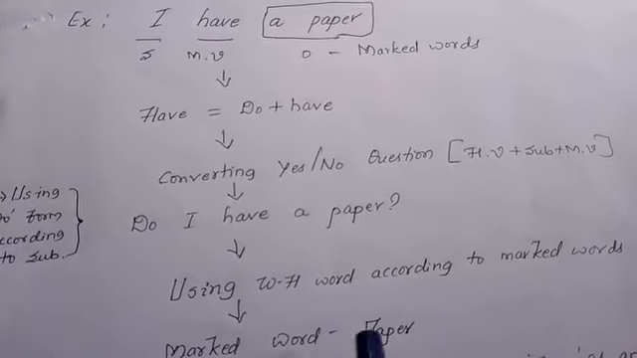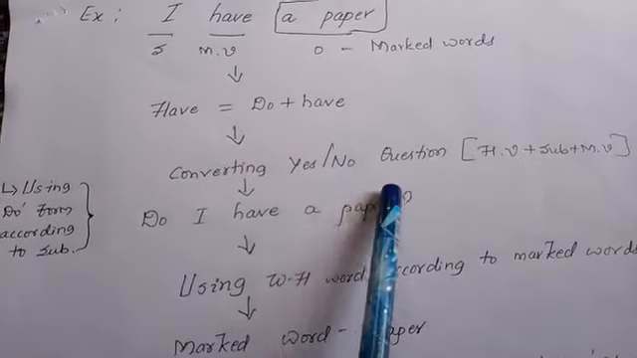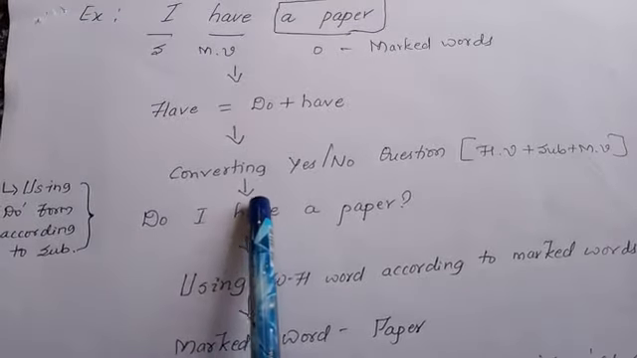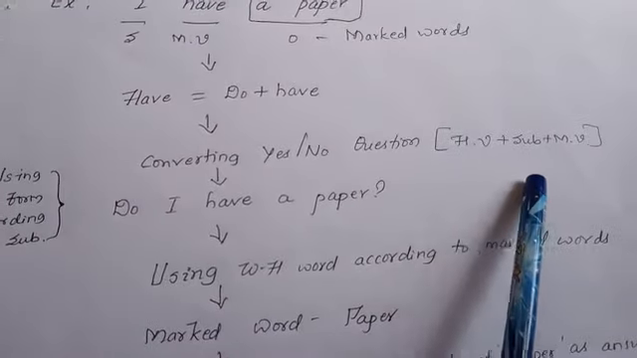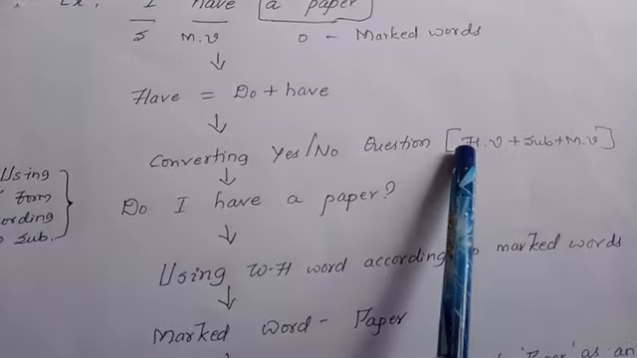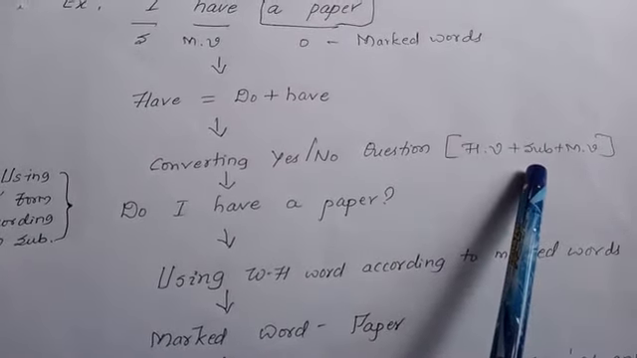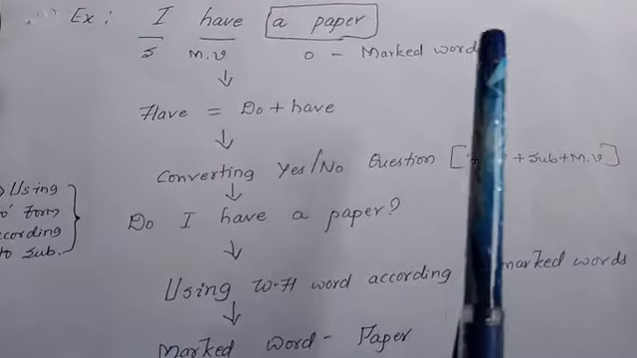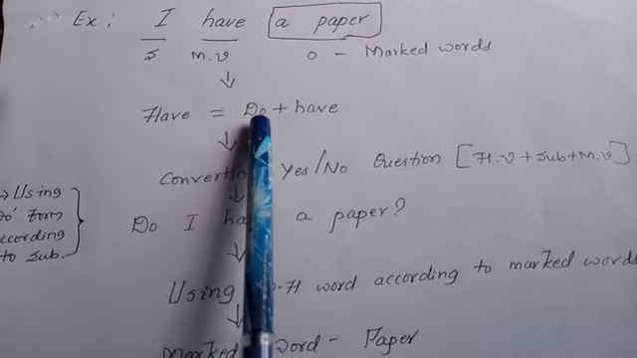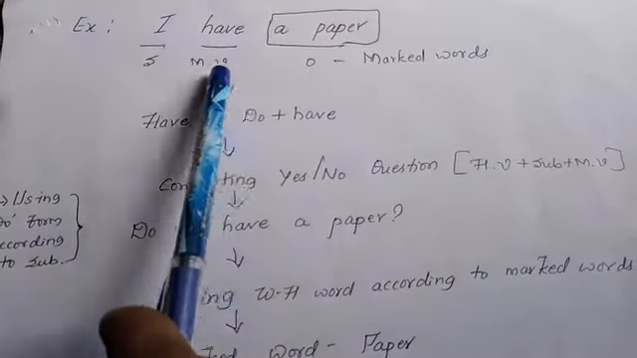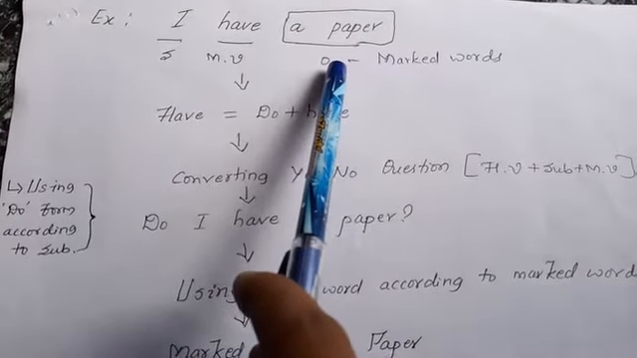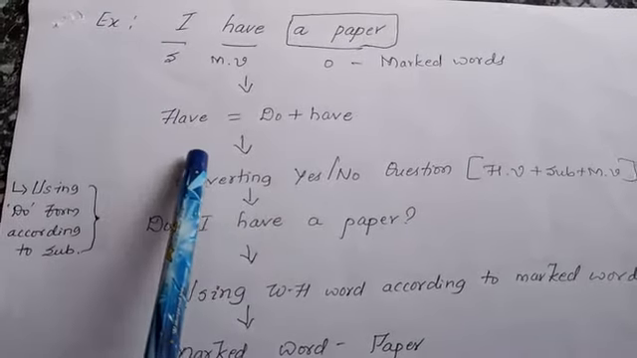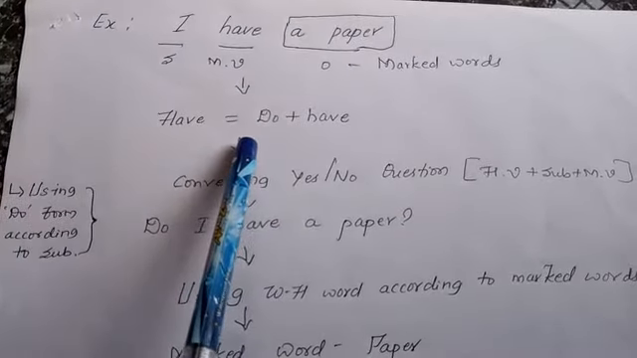And after that, we need to convert it into a yes or no type of question. While converting, once again we have to remember the formula. According to the formula, the helping verb comes first, then the subject, and thereafter the main verb comes. If we do not understand the existence of do in the sentence, we will not be able to convert the very sentence into a yes or no type question. Hence, here we need to understand that have is equal to do plus have.